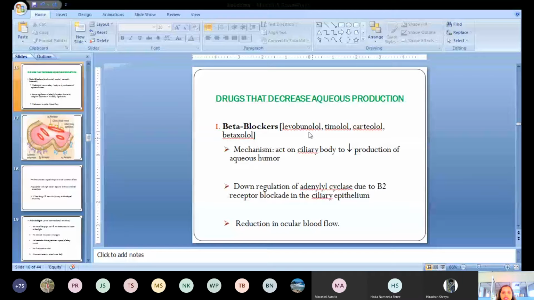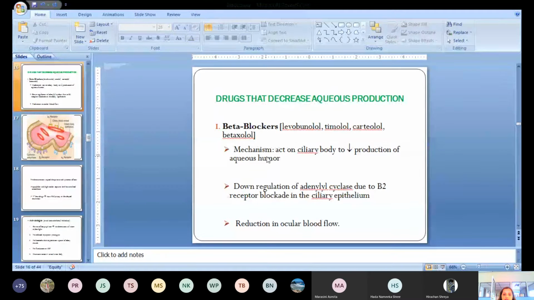So let's start with the beta blockers. These are the drugs that decrease aqueous humor production. These beta blockers are first line drugs in case of open or wide angle glaucoma. Here we have different drugs like timolol, carteolol, levobunolol, and betaxolol. These are very popular drugs which are used by the topical route in case of open angle glaucoma.